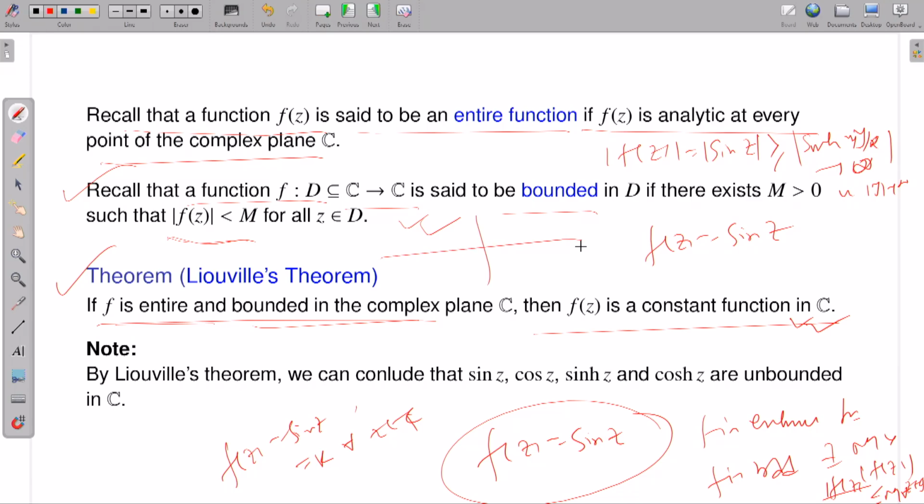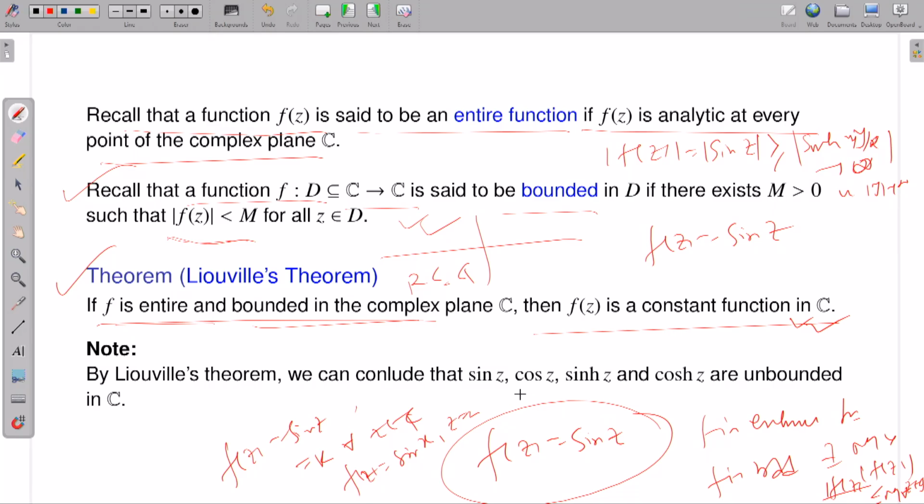Why? Because you have the complex plane, and R is sitting inside C. So if I restrict my sine function to R, it turns out that f of z is exactly equal to sine x, with z equal to x. But on the real line, sine is not a constant function, right? It is a non-constant function. So this is one way, just using Liouville's theorem, to conclude that your sine function has to be unbounded. Because if it is bounded, since it is entire, by Liouville's theorem it is a constant function, but that is not the case, because sine z is non-constant, at least if I restrict z equal to x, it is the real sine function, which is not constant.